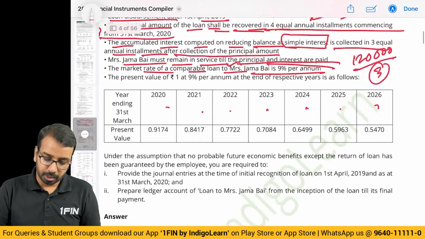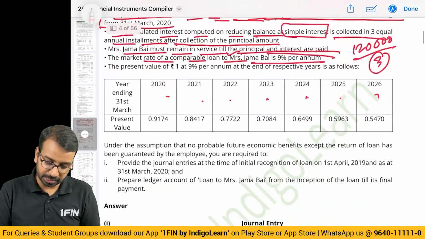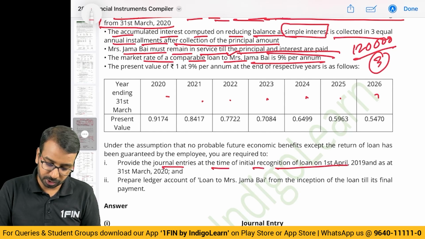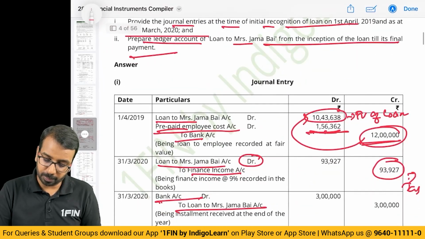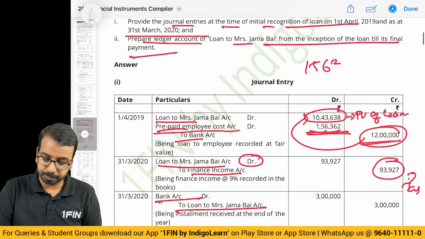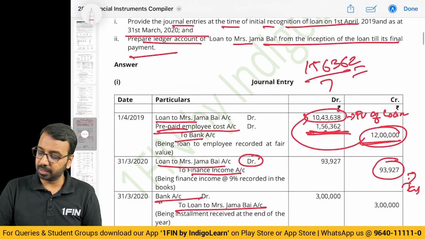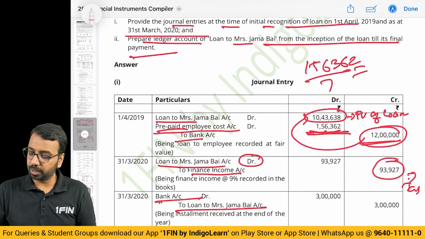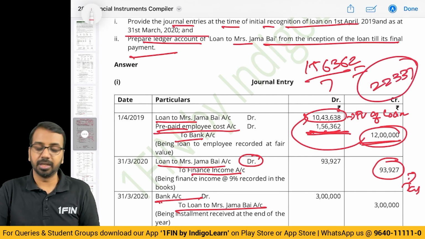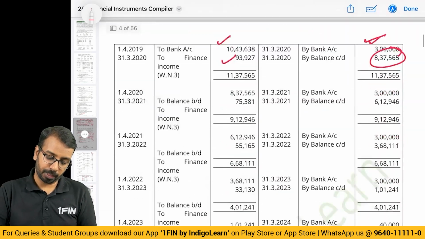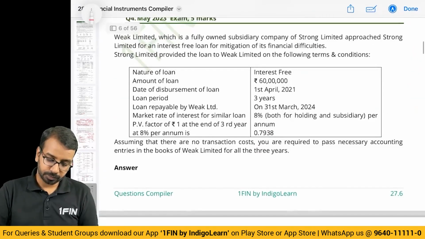Then this prepaid expense they have not asked. They have asked journal entries at the time of initial recognition and as at 31st March, and prepare the ledger account from the inception till its final payment. Then what about this prepaid 156,362? It has to be expensed over 7 years. 156,362 divided by 7, you will expense 22,337 every year as employee cost. Okay. So that's how you will do.